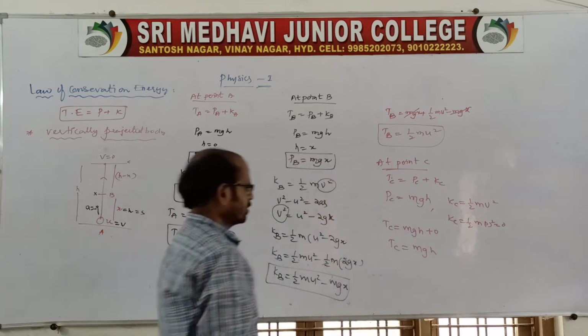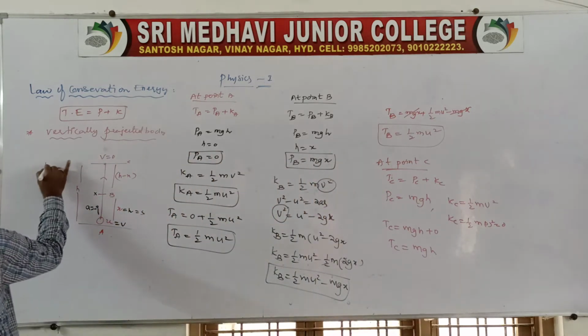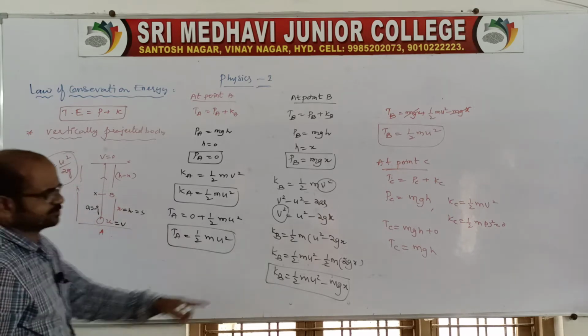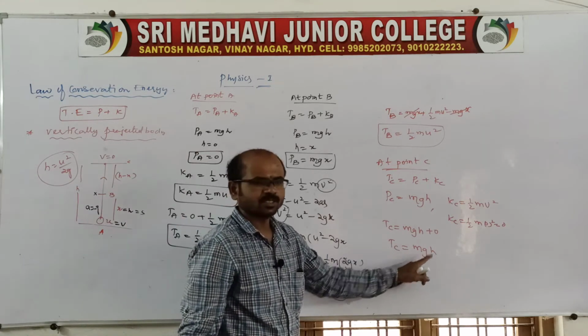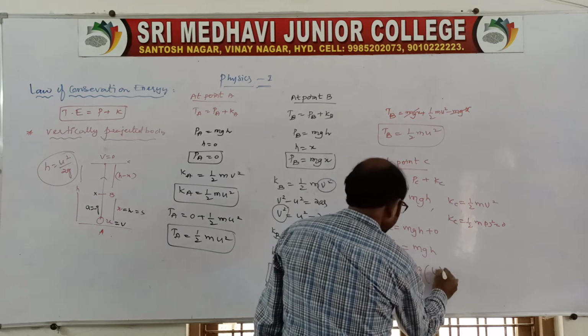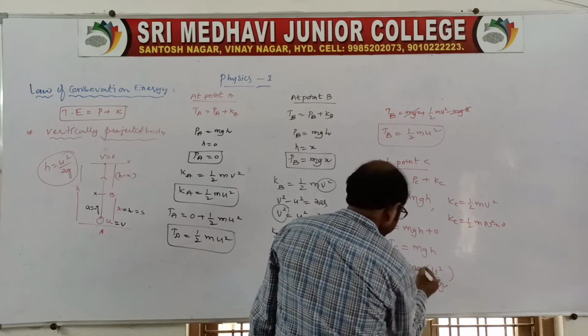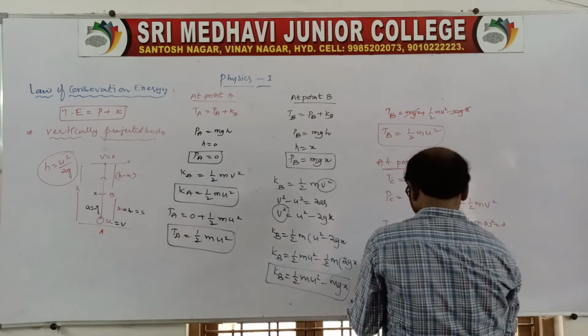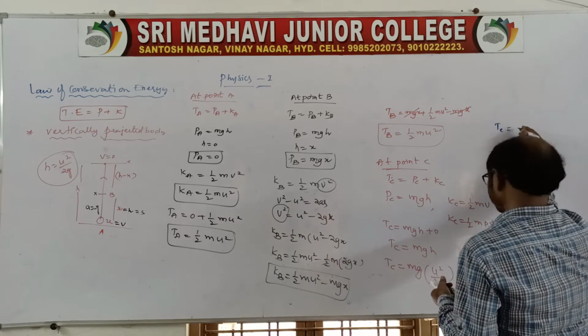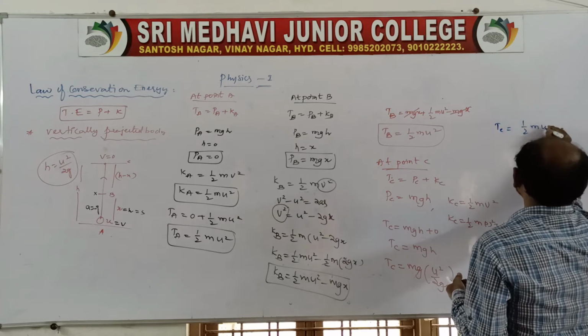But we know the maximum height relation, h is equal to u square by 2g. Taking this for h, the total energy at point C is mg into u square by 2g, the g cancels, and the total energy at point C is half mu square.